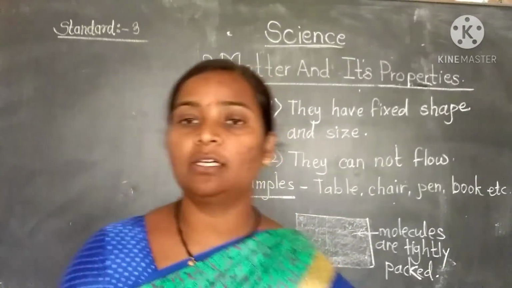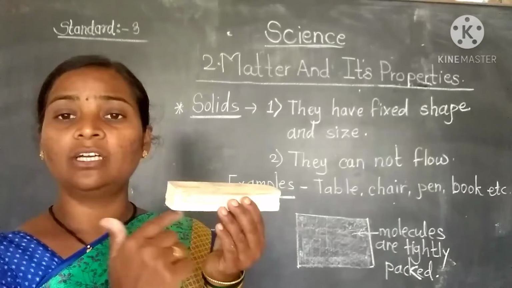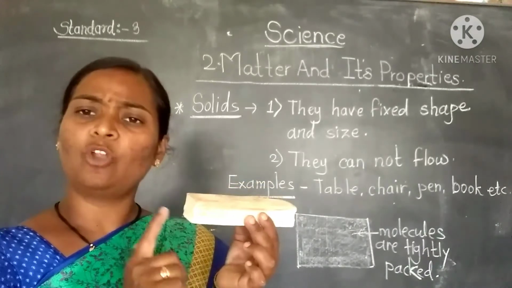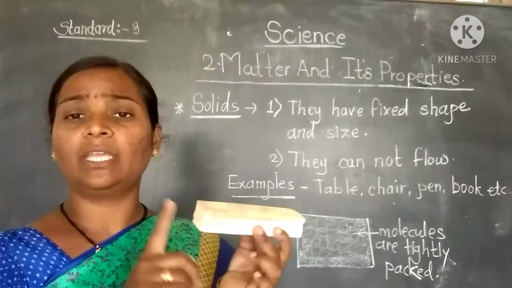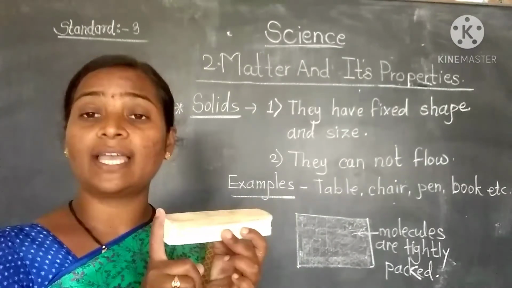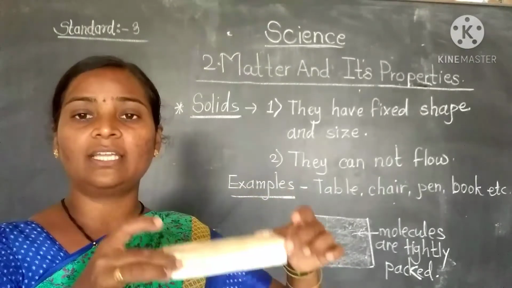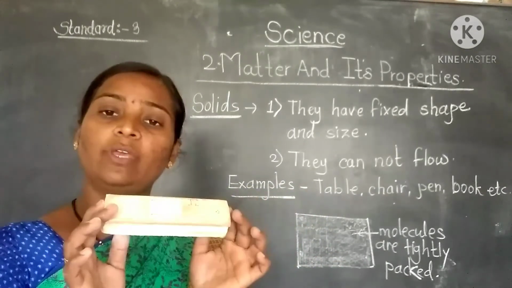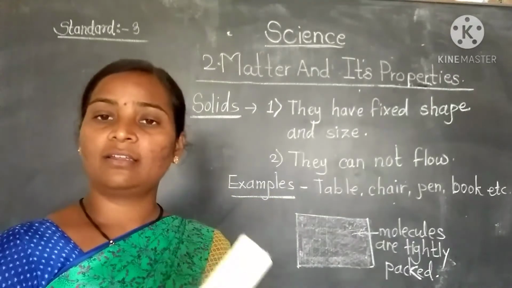See, duster, it is a solid because it has proper shape, proper size. ये proper size में है, proper shape में है, मतलब इसका जो size and shape है ये fixed है. हमें पता है ये हमने ऐसे नीचे डाला तो ये बहेगा नहीं, वो ऐसे ही shape में रहेगा, वो बहता नहीं है.